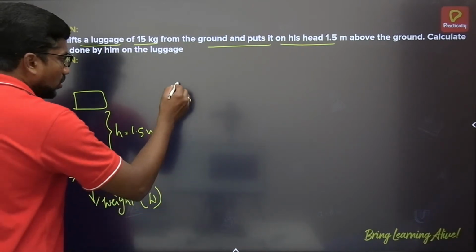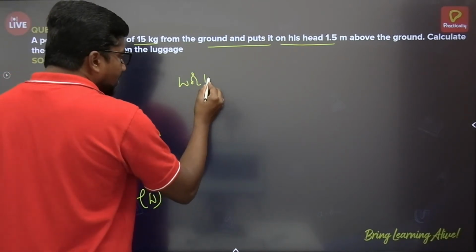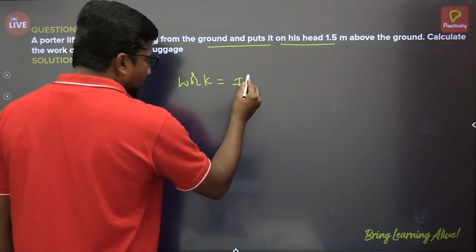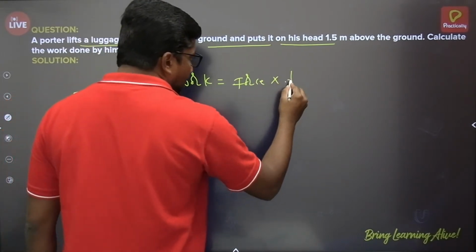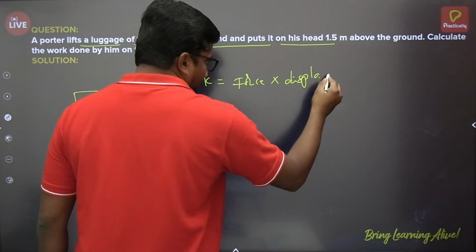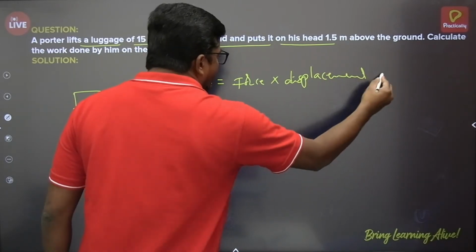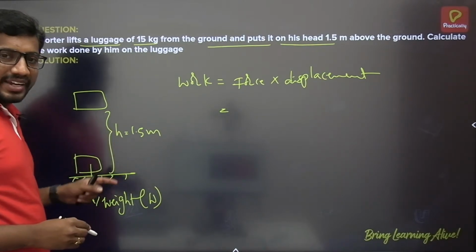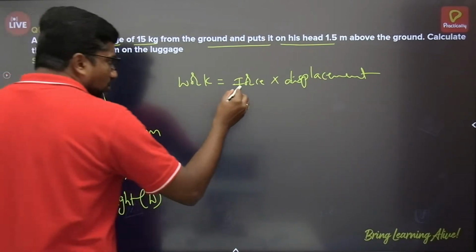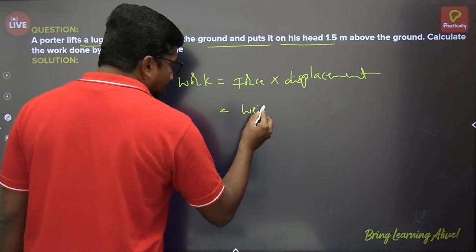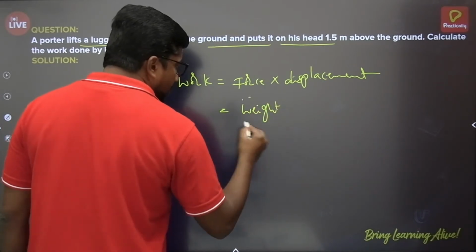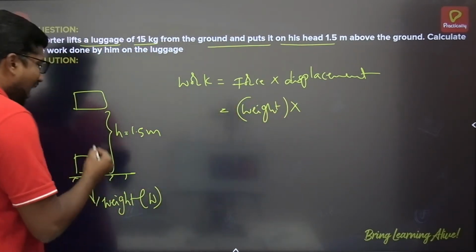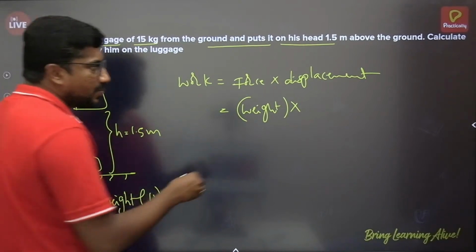Alright, so work done is equal to, as we know, force multiplied by displacement. How much force he has to apply, that equals the weight of the body. So the force here is nothing but the weight of the object. To what height it is raised up, that is the displacement caused.